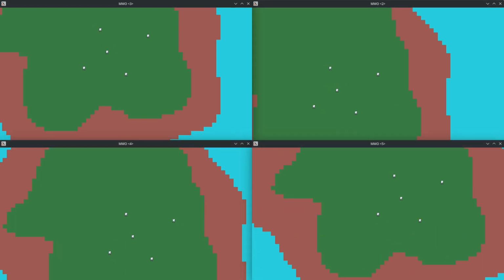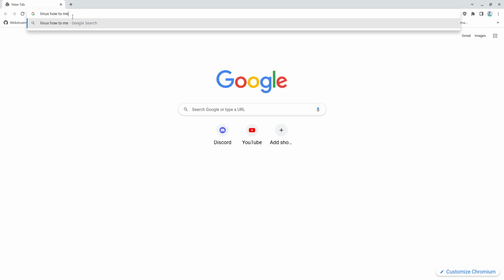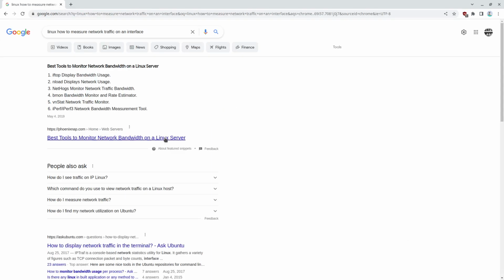Oh, the tool I'm thinking of? Is it tcpdump? No. It basically prints out every single packet that gets sent. Let me just Google this. Here's what we'll do: Linux, how to measure network traffic on an interface. It's like Wireshark, but the command line version of that. I can do iftop. I'm just going to do this on my other screen because I don't know what this stuff's going to print. I think iftop is what we want.